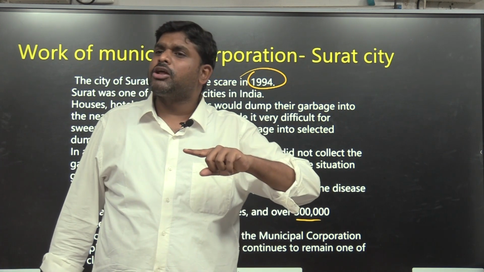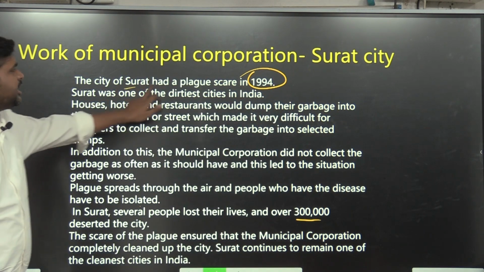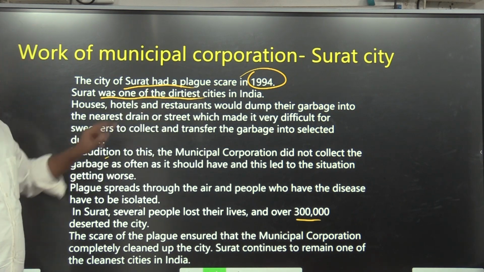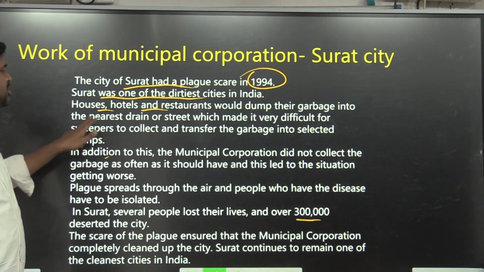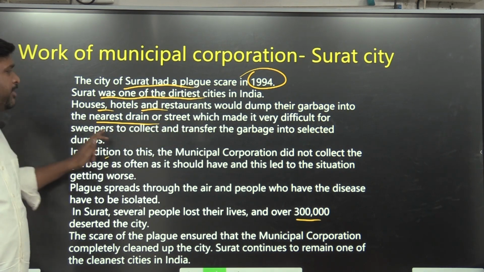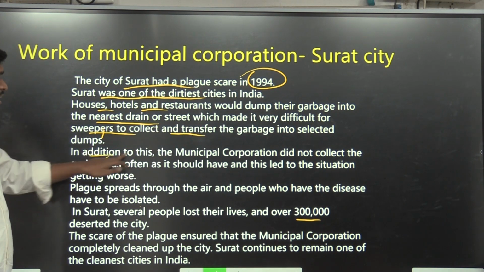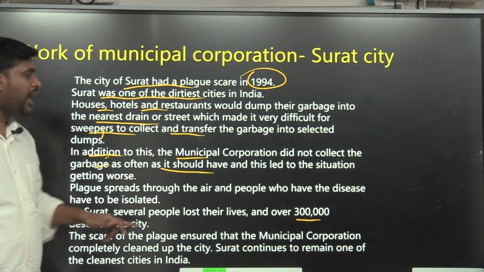Once upon a time, the municipal corporation was not functioning properly in Surat. The city of Surat had a plague scare in 1994. Surat was one of the dirtiest cities in India. Houses, hotels and restaurants would dump their garbage into the nearest drain or streets, which made it very difficult for sweepers to collect and transfer the garbage to selected dumps. In addition to this, the municipal corporation did not collect the garbage as often as it should have.